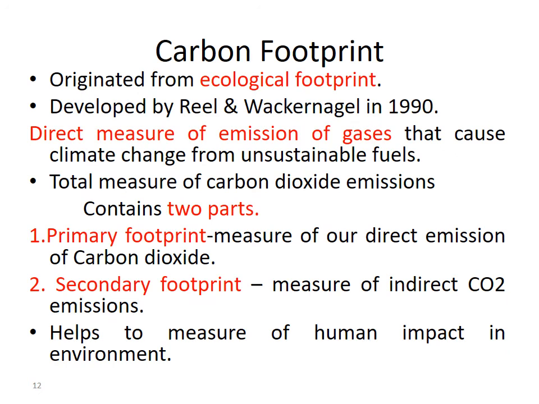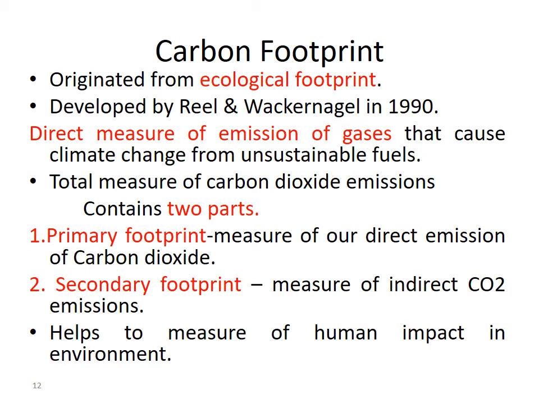Carbon footprint. It originated from ecological footprint. It was developed by Rees and Wackernagel in 1990. It is a direct measure of emission of gases that cause climate change from unsustainable fuels. Total measure of carbon dioxide emissions contains mainly two parts: primary footprint and secondary footprint.